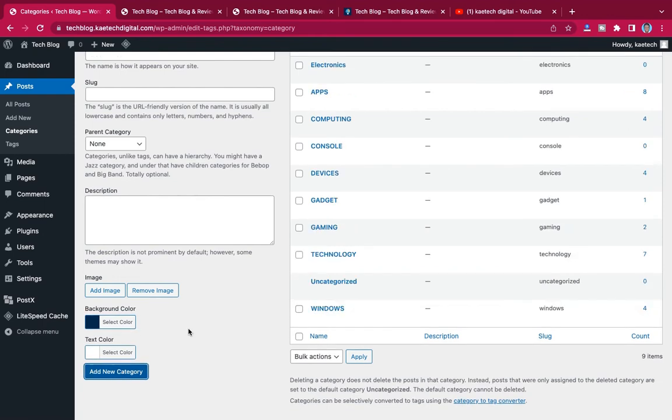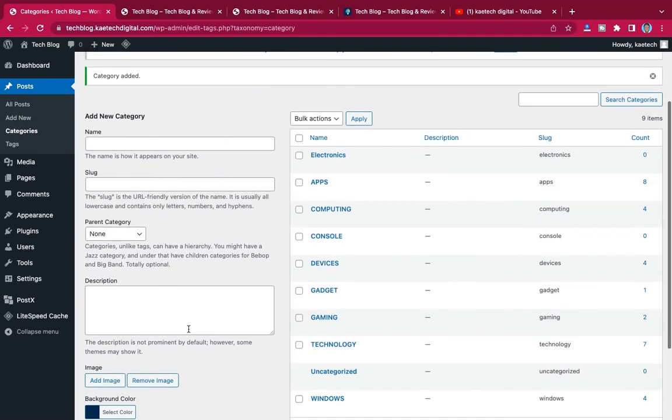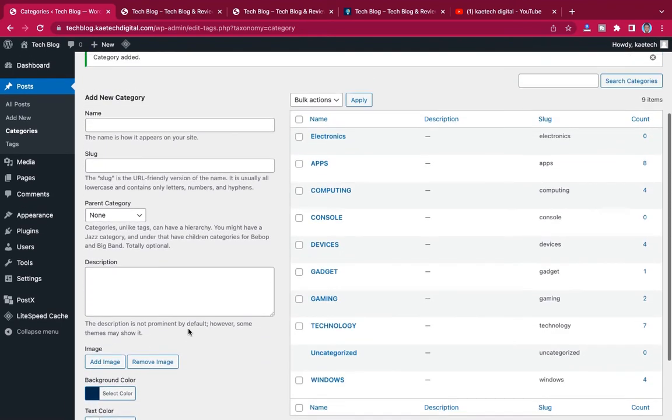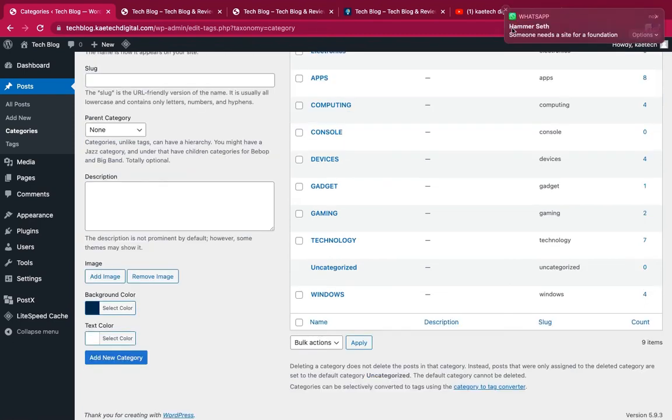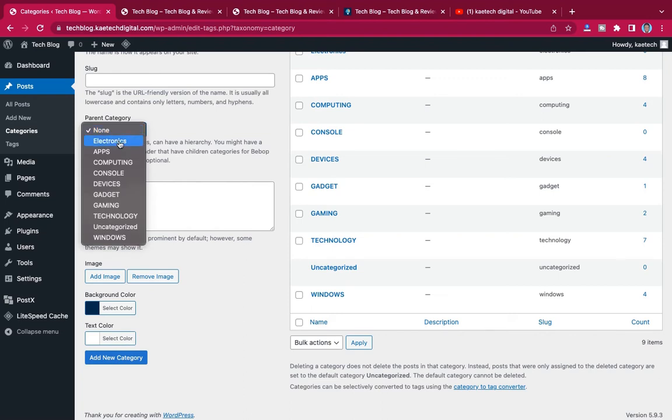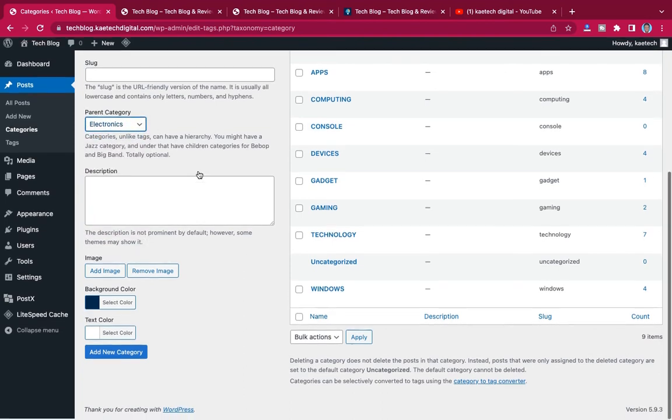Now under electronics, I'm going to create different categories. I'm going to create mobile phones, and then over here I'll choose the parent category, and then I'll just click on add.